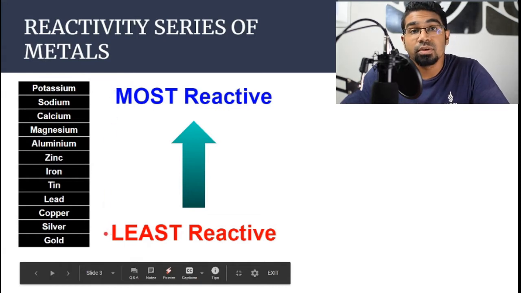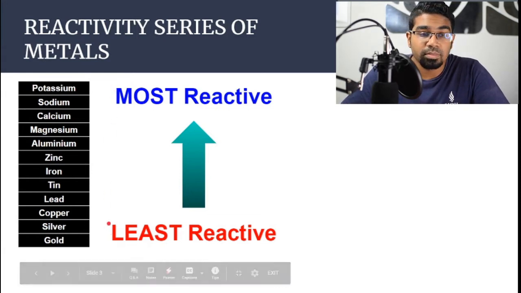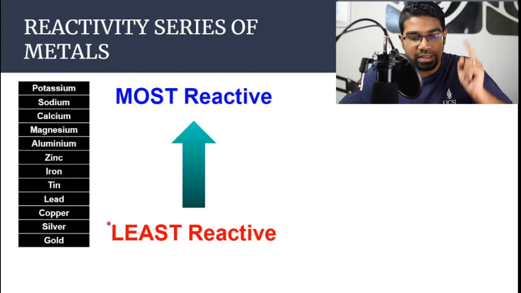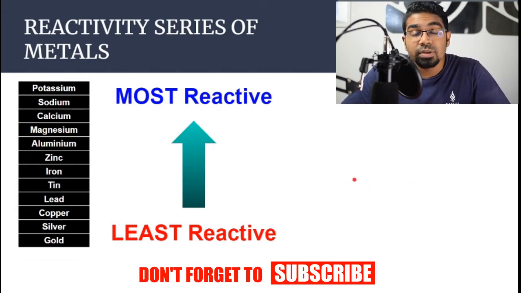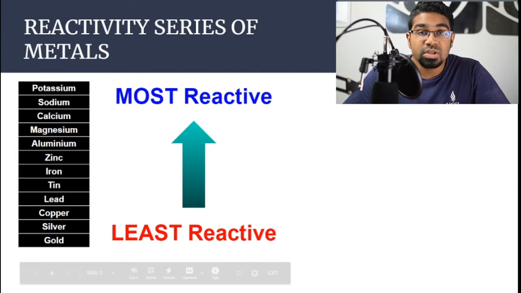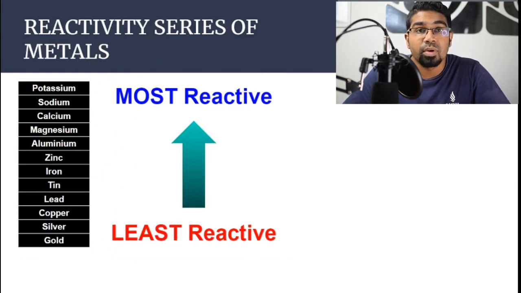If you haven't seen the video on the reactivity series of metals by reaction with oxygen, then the link is at the corner. In this video, we're going to study where carbon fits in this list. The position of carbon in the reactivity series is very important, especially when we are looking at the extraction of metals. The position of carbon determines which method is used to extract metals from metal ores. Let's look at the reaction of metal oxides with carbon.